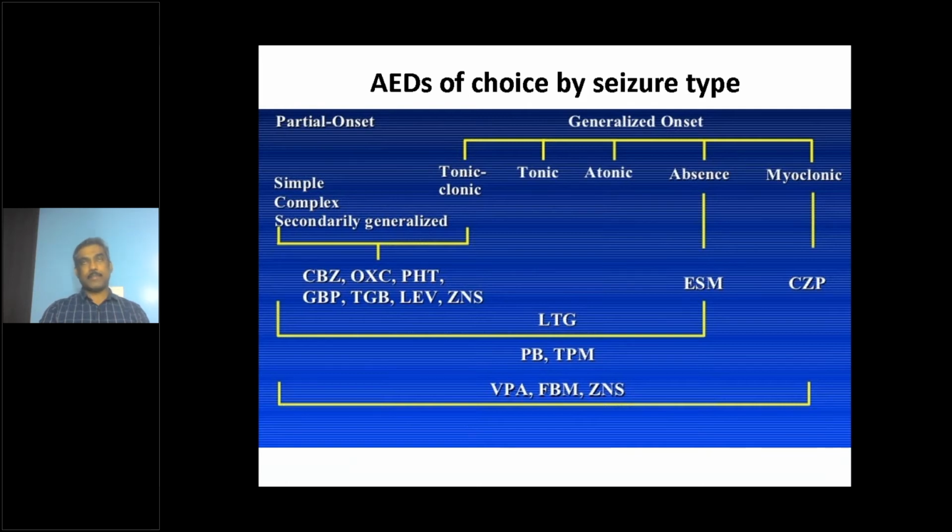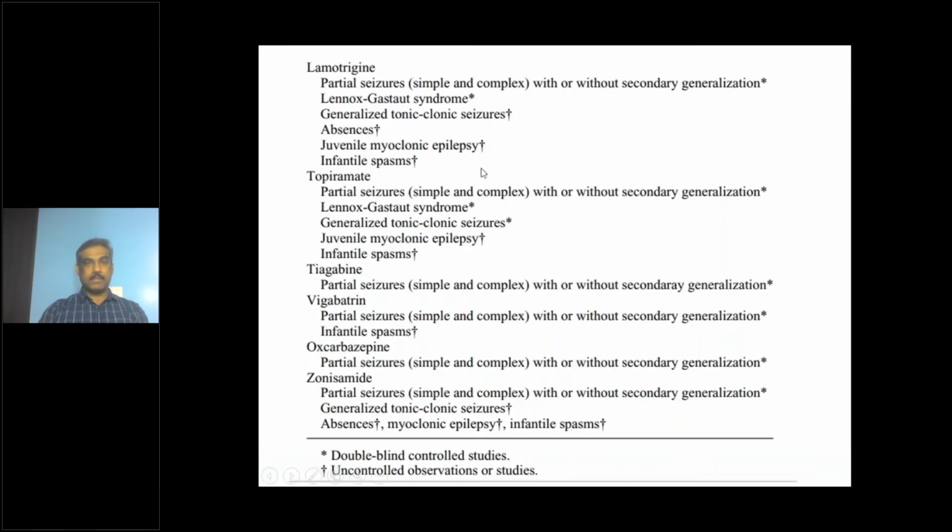You would have come across patients with 2 or 3 different seizure types together in the same patient. It's common to have developmentally delayed children with tonic seizure as well as focal seizure as well as atypical absence seizure, a combination of 3 different seizure types in the same patient. In those kinds of cases, you have to go for a broad spectrum antiepileptic medication like valproate. So this list tells you what medications are used for different epilepsy syndromes.